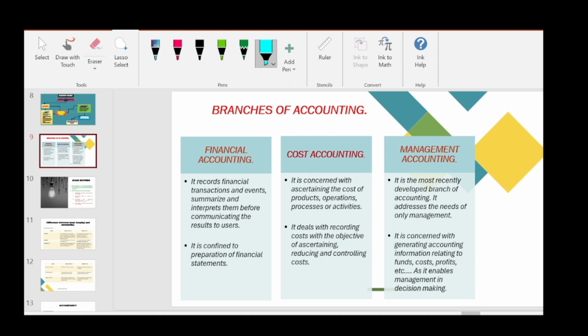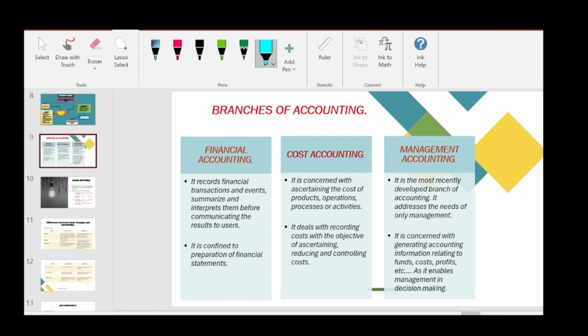It is purely used by the management of the company. It is concerned with generating accounting information relating to funds, costs, profits, etc., as it enables management in decision making. So what decisions will management take? With the surplus fund available, can I start a new line of business or a new line of product, a spin-over product of the currently producing product? Like that they will decide.